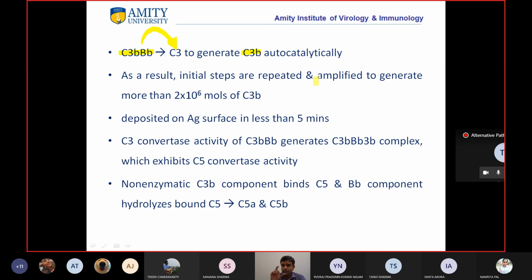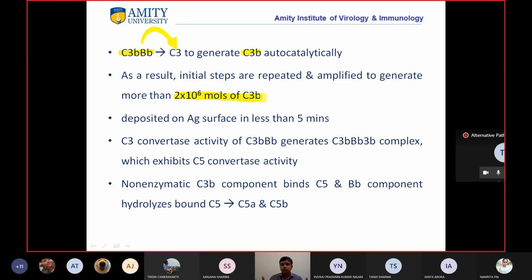As I said, at this point there is amplification. More than 2 into 10 raised to power 6 molecules of C3b will be generated. It will stop if Properdin doesn't bind, but if Properdin binds, then there is amplification and a lot of C3b molecules will form.